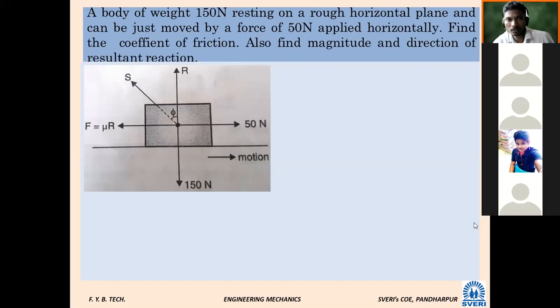A body of weight 150 Newton resting on a rough horizontal plane can be just moved by a force of 50 Newton applied horizontally. Find the coefficient of friction. Also find magnitude and direction of resultant friction reaction. A little louder, I am unable to listen to your voice.